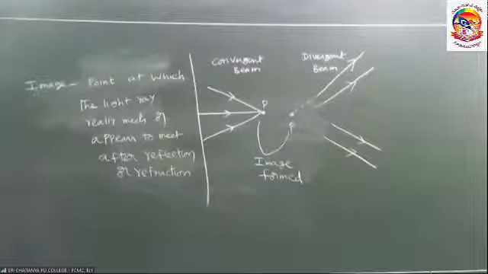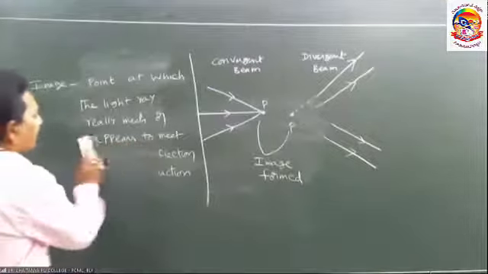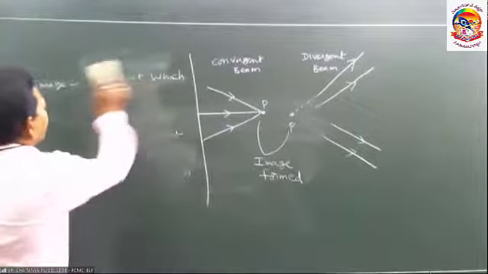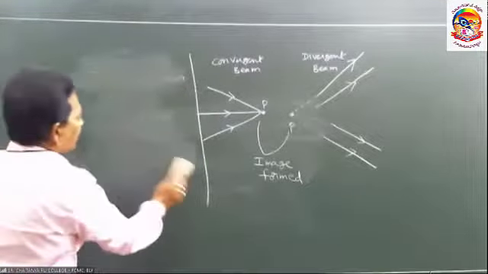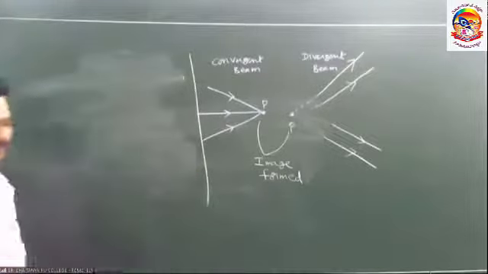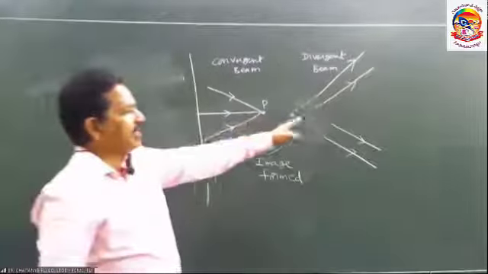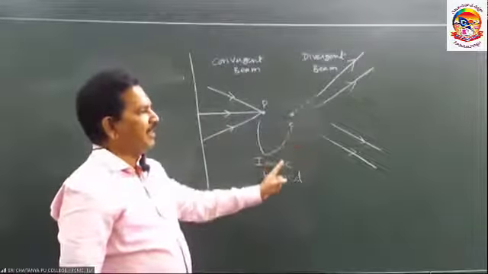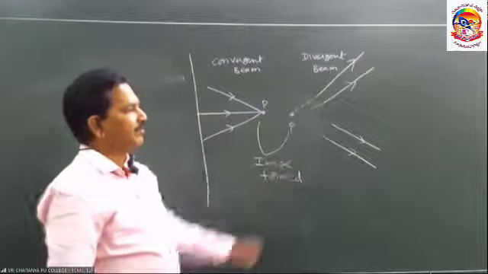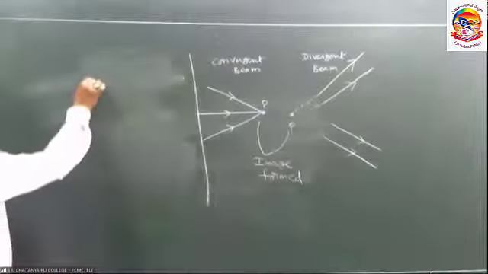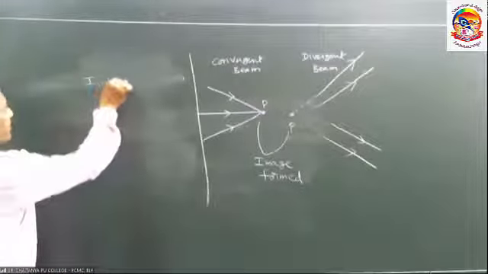Now, how many types of images can we form? Either by means of a convergent beam or by means of a divergent beam, the image will be formed. The image may be of two types.